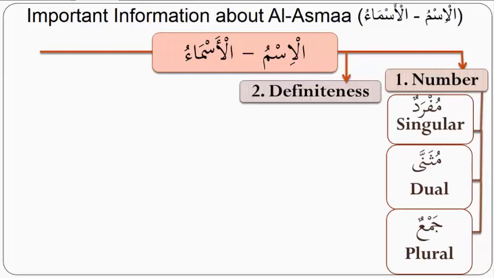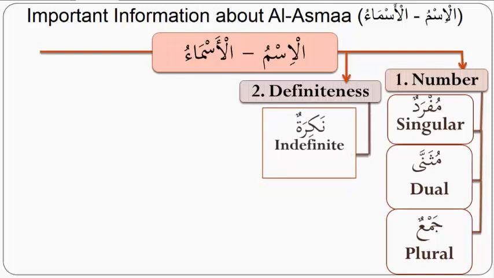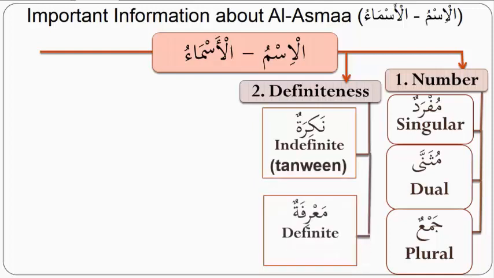The second category of information about al-ism or al-asma is in relation to definiteness. Words that fall in the category of al-ism or al-asma are either nakira, nakiratun, which means indefinite, or they can be ma'rifatun. Now, when a word is nakira, general asma that are nakira, they normally have tanween. Look at all these words, mufradun, jama'un, nakiratun, ma'rifatun, right? All of them have tanween at the end. If you look at the top, al-ismu wal-asma'u, you find they don't have tanween, okay?